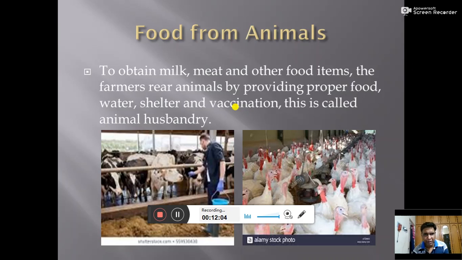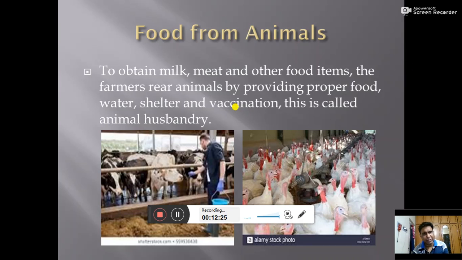So animal husbandry provides us milk, meat, and other food items, and the farmers when they rear the animals to get all these things, they have to provide the animals proper food, balanced diet, and water. The drinking water should be neat and clean.